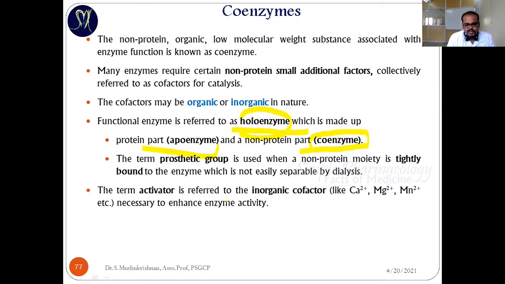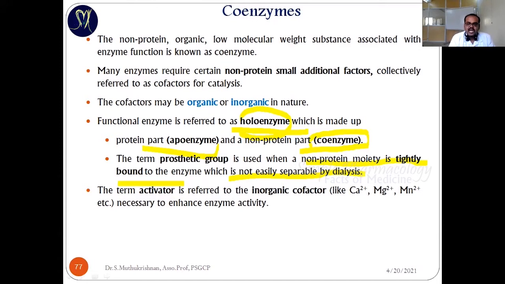The term prosthetic group means the non-protein moiety, that is, a coenzyme that is tightly bound with the enzyme and cannot be easily separated even by dialysis. The coenzyme, a non-protein substance, is tightly bound with the apoenzyme, which is the plain enzyme.